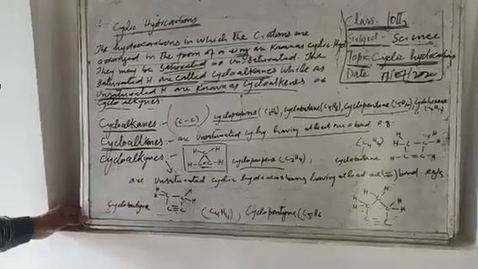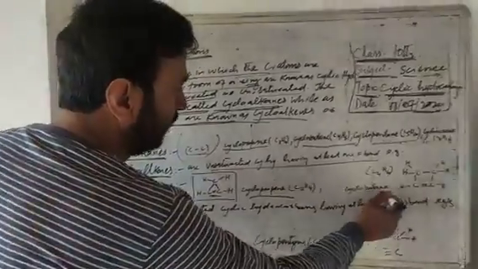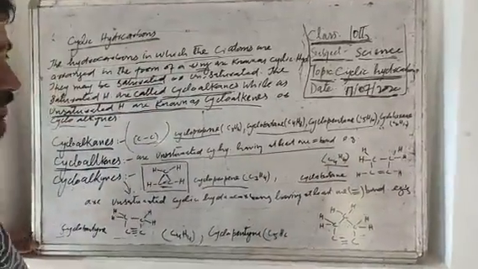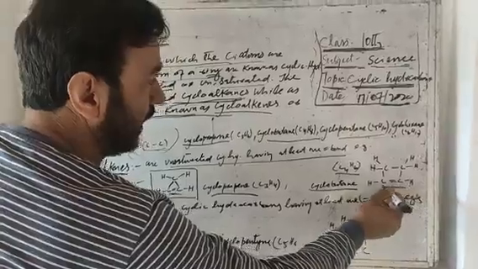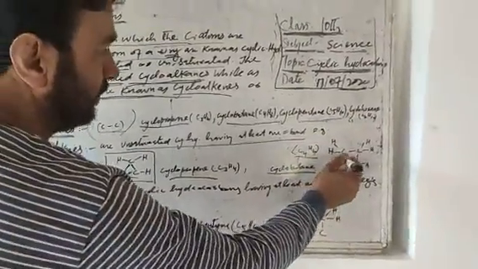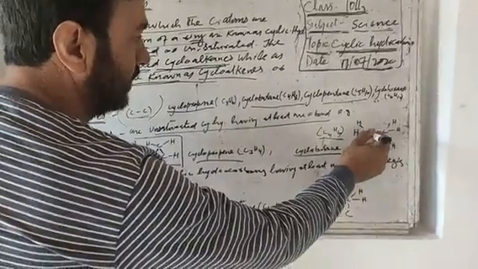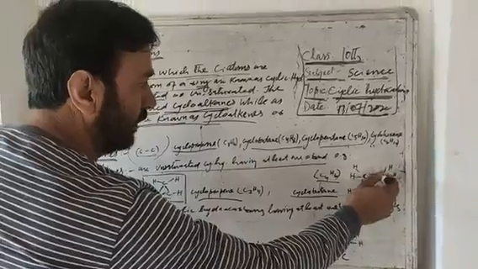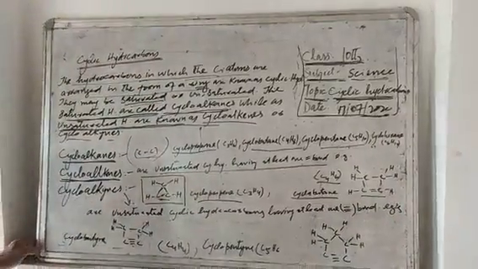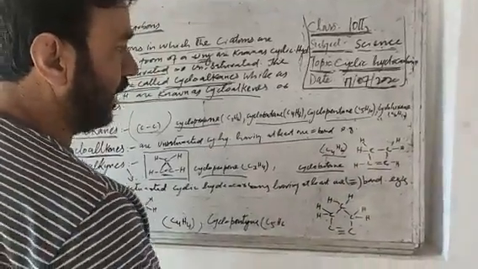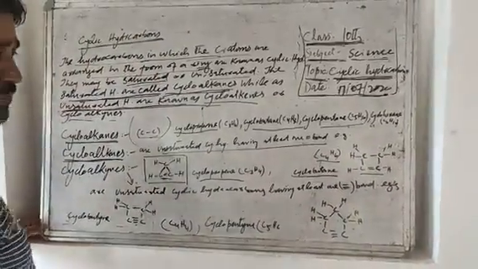One more example, cyclobutene. It is C4H6. One carbon atom is linked with another carbon atom by single bond, and this carbon atom is linked with the other carbon atom by single bond, and this carbon atom is linked with another carbon atom by single bond, and all the carbon atoms are linked with hydrogen atoms by single bonds.